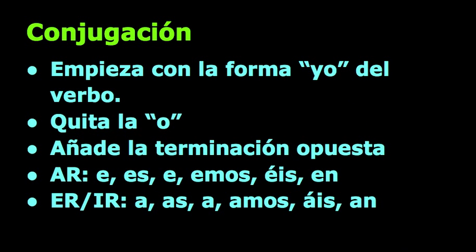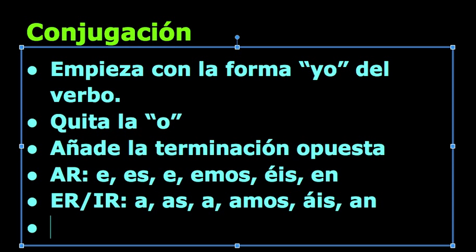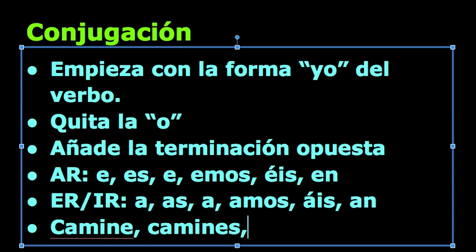Again, this is just a review of what we already know, right? Empiezas con la forma yo del verbo. We take the yo form of the present tense of a given verb, quitamos la o, we take off the o, y añadimos la terminación opuesta. We add the opposite endings. So we know that an AR verb is going to be a, es, a, emos, éis, en. Then ER, IR verbs are going to be a, as, a, amos, áis, an. So let's take a look at caminar, which would be camine, camines, camine, right?